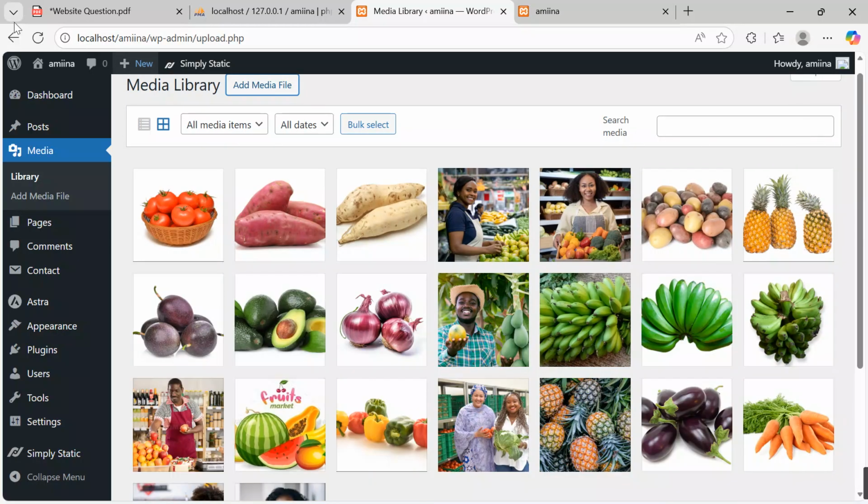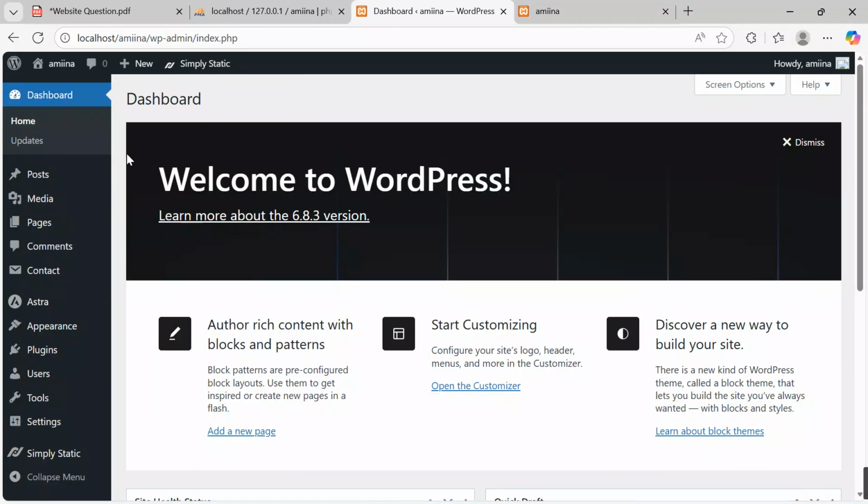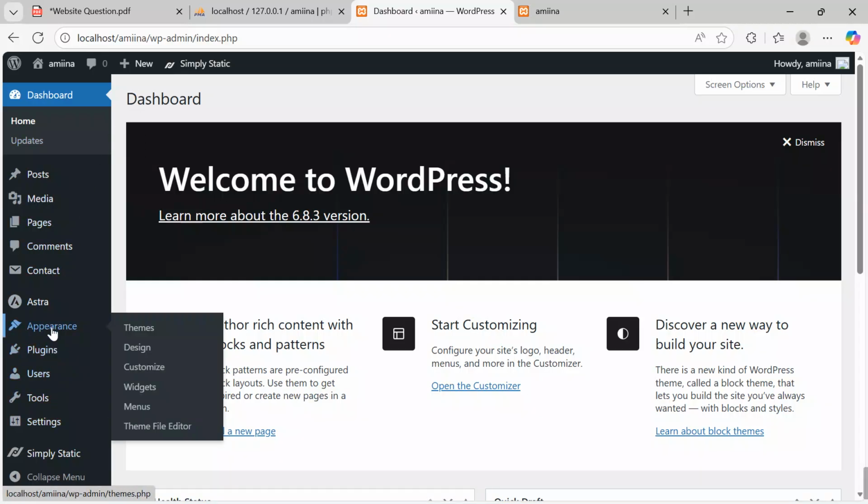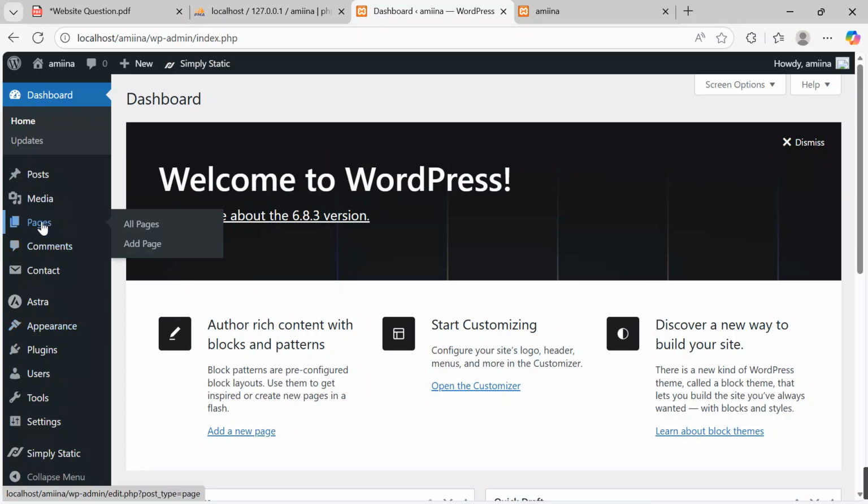Now, after getting that in shape, I'll come and refresh. Go to dashboard, refresh a bit, so that at least the changes are being effected over there. So now, after doing that, let's go and create the pages. The pages, we are going to be composing them together. Let's go to pages. So I want to go to pages over here.